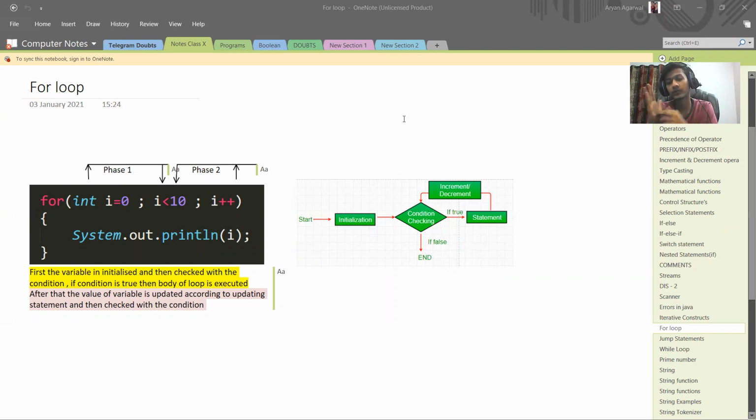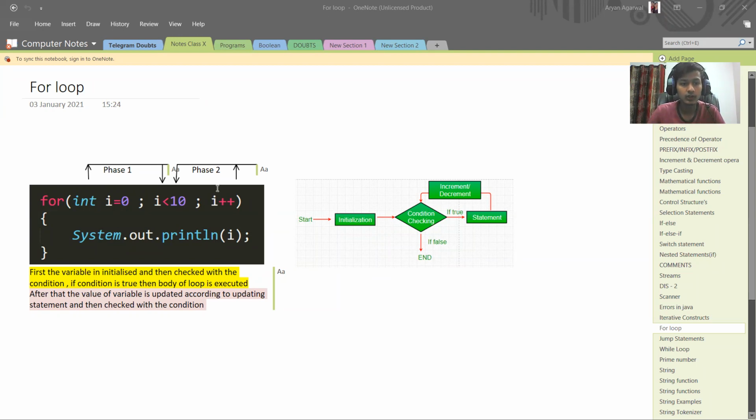Now what will it do? It will start from the first song till the end song, and it will keep on skipping one by one song. It will play the first song, then skip to the next song, then to the next, then to the next, right? So what is actually happening? Our phone knows the count of the songs. Therefore, this is an example of for loop. In for loop we have the count of the number of times of the loop. In for loop we already know how many times the loop has to be executed, right?